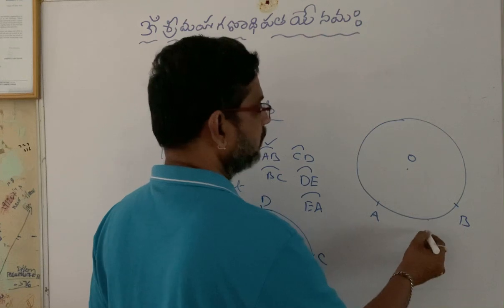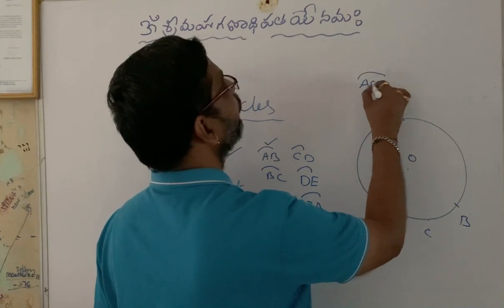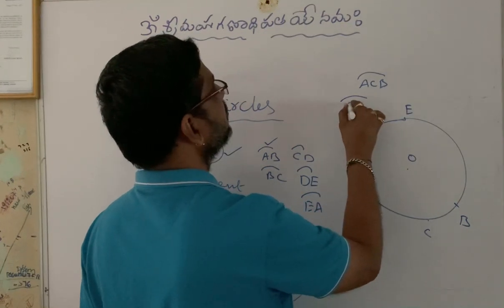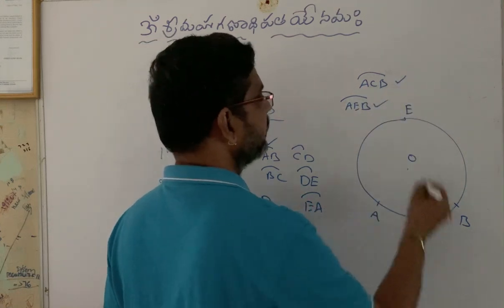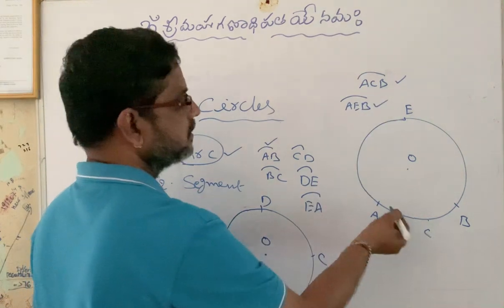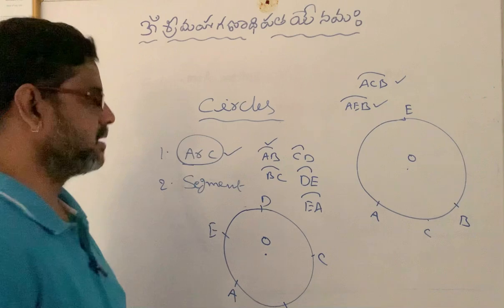In this example, ACB is one part, AEB is another part. So two arcs. A circle is divided into two parts, and each one is an arc. Here, two arcs we got. One is arc ACB, the other one is arc AEB.